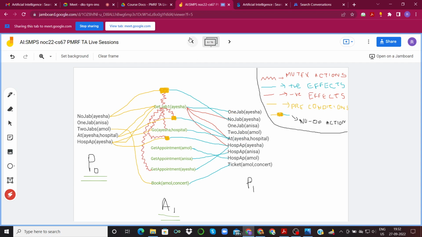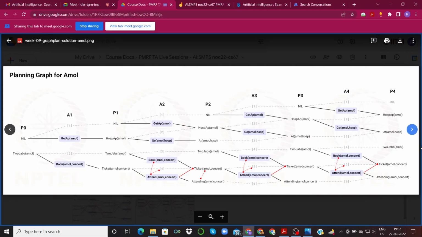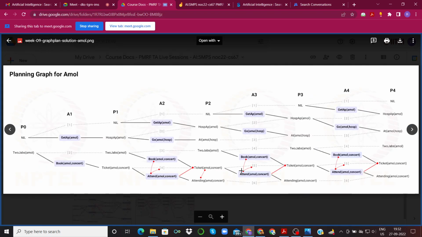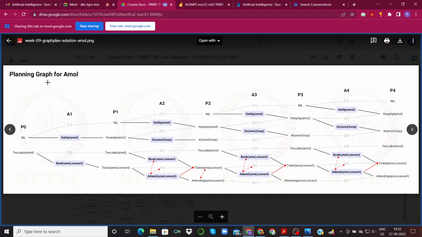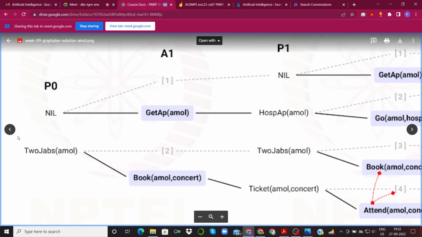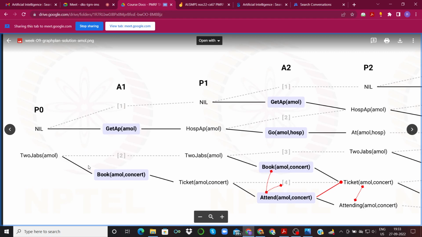Okay, so now I'm going to share. So what we saw just now was part of the planning graph for all three persons together. Now, as I said earlier, we could have solved them separately, independently as well, and this is the planning graph for each of these persons separately. So this is the planning graph for Amol, and if you look over here, we started with 2 jabs for Amol.